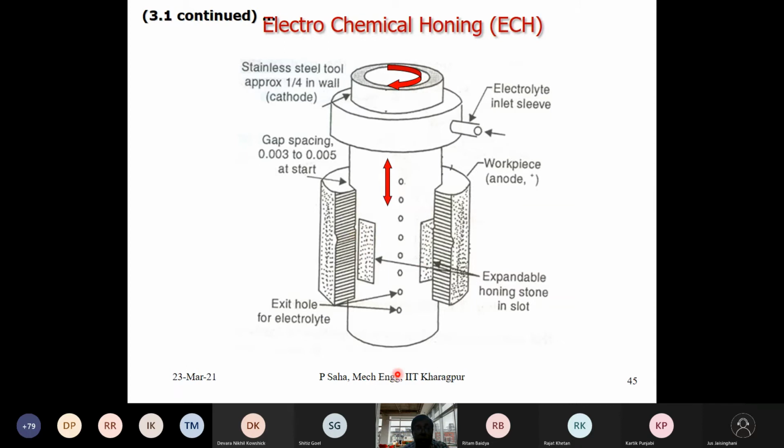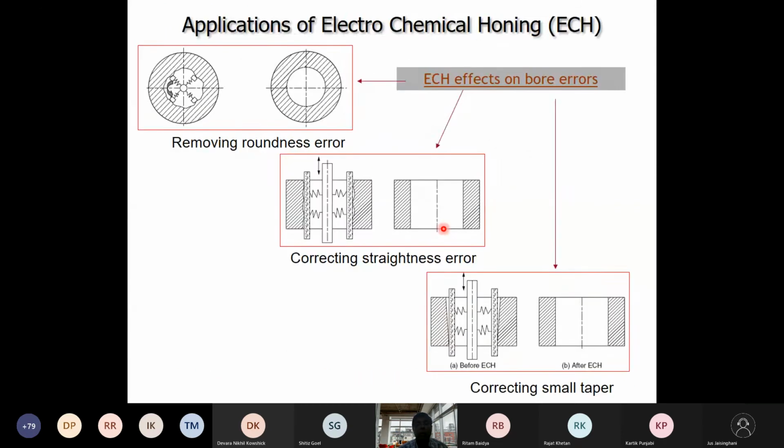As I said, in the ECM process the tool is connected to the negative terminal and the job to the positive terminal. If the tool somehow touches, there will be a short circuit and my surface will be spoiled. But the surfaces do not touch; this is ensured by the non-conductive honing grades. Even if they touch, the gap will be maintained, and the stones as such will not pass any electrolyte.